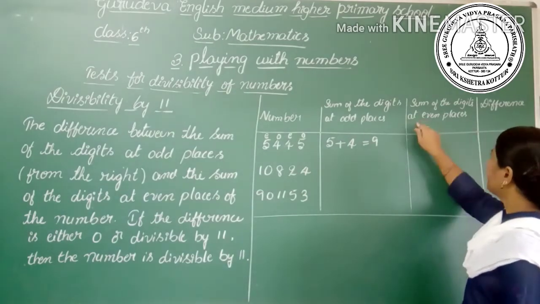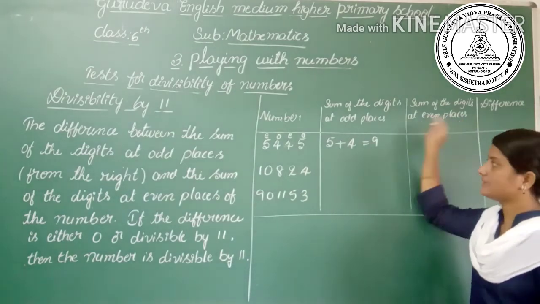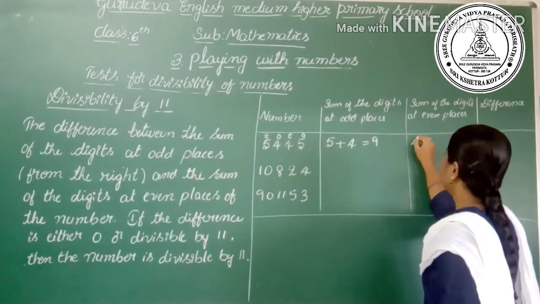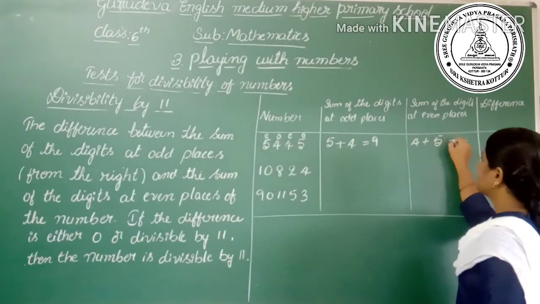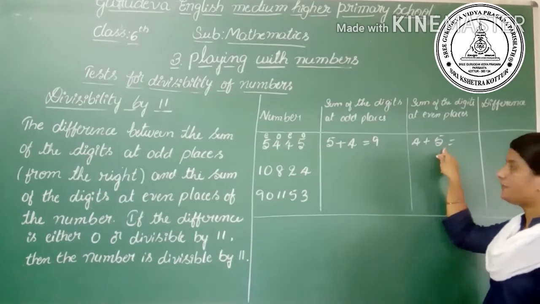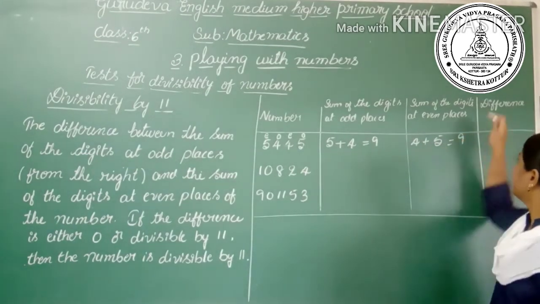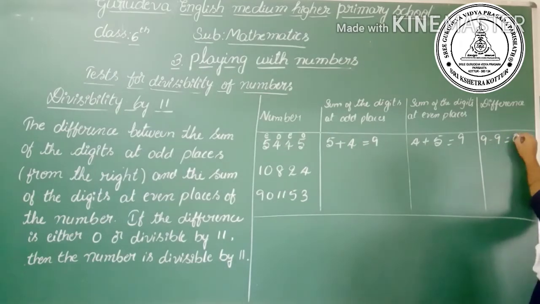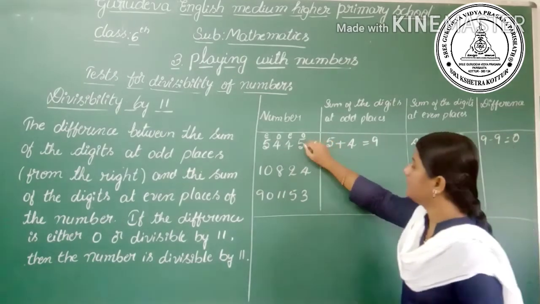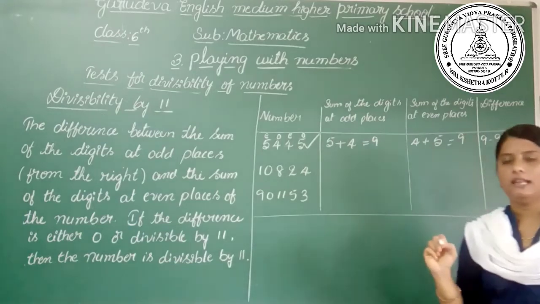Okay, then the sum of the digits at even places. In the even places there is 4 plus 5, which is equal to 9. Then the difference, 9 minus 9, is equal to 0. Hence the whole number is divisible by 11.